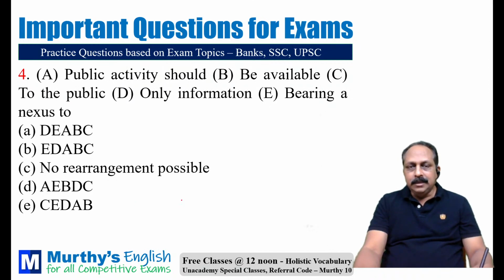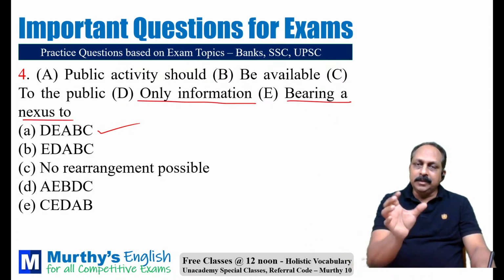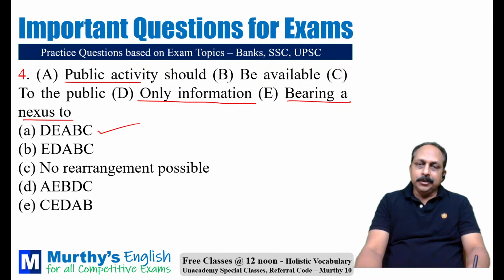Fourth one is also easy, should not be a problem. 4A, very good. Here, only information bearing a nexus, means connection, to public activity should be available to the public.